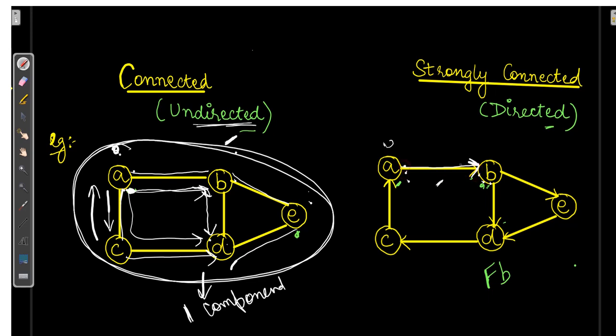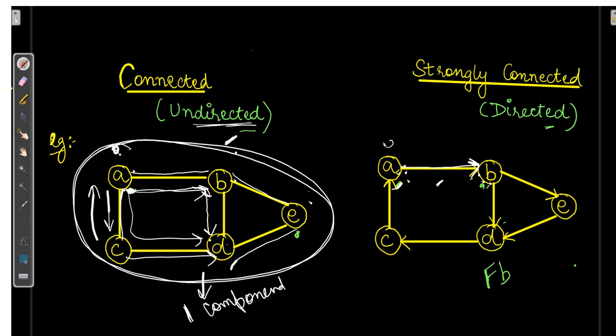Here I need to go A to B, B to D, D to C, C to A. It doesn't matter whether it is the shortest or longest path. Just you should have a path. So you can go via A, B, D, C. It's all about reaching the destination.